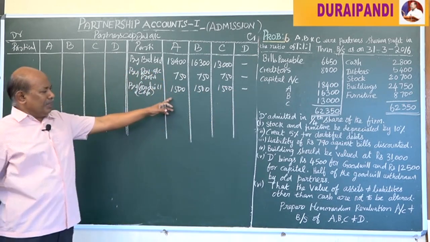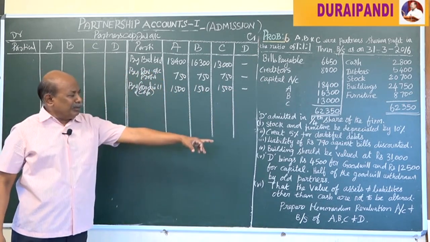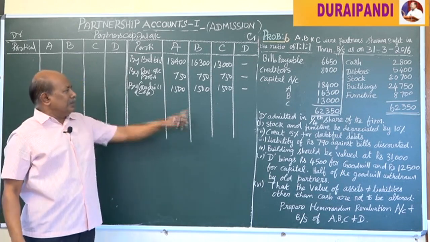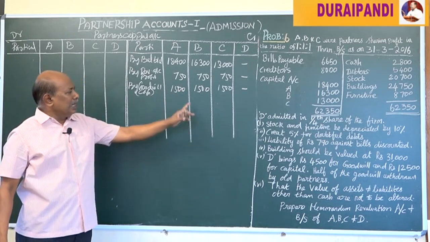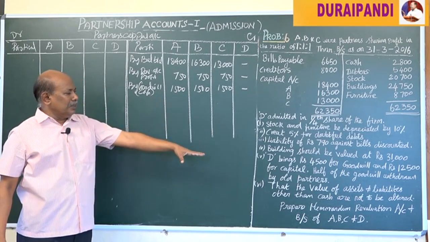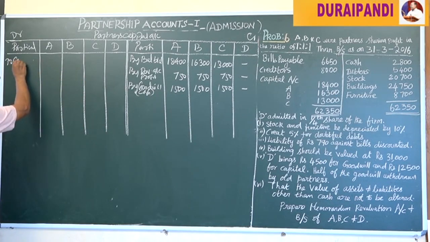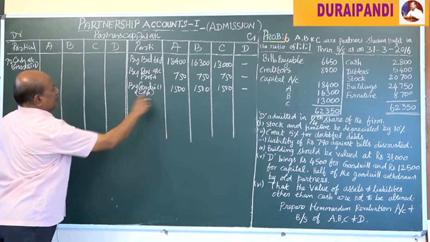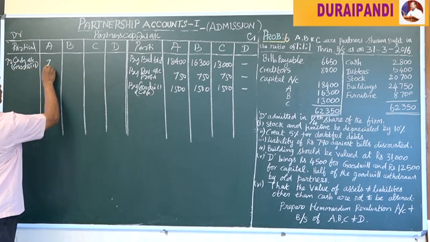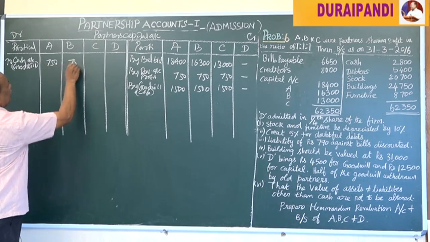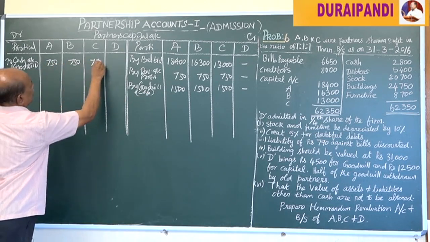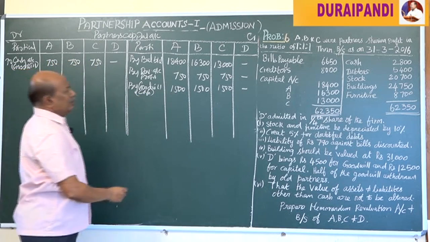Out of this 1,500, half of the goodwill is withdrawn by the old partners. So half of the amount has been taken by the old partners from the firm. Here to cash account, that is goodwill withdrawn, 750, here also 750, here also 750.